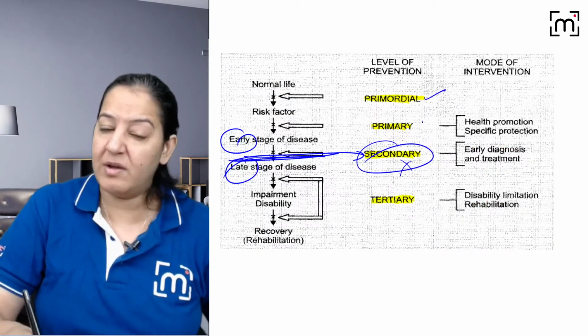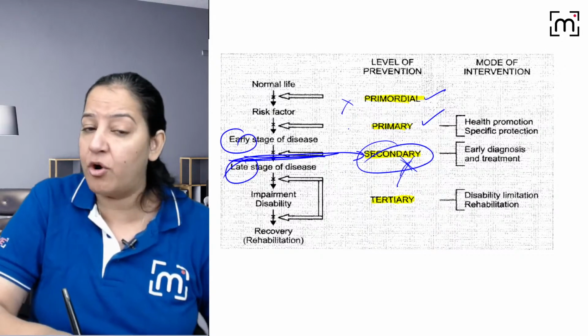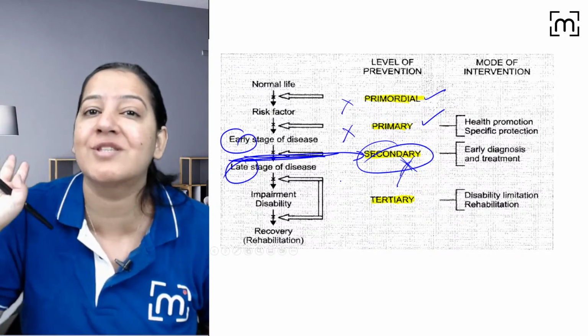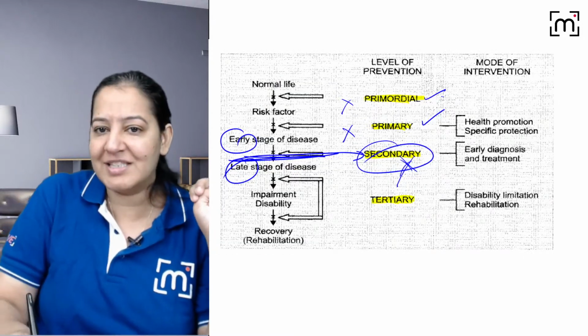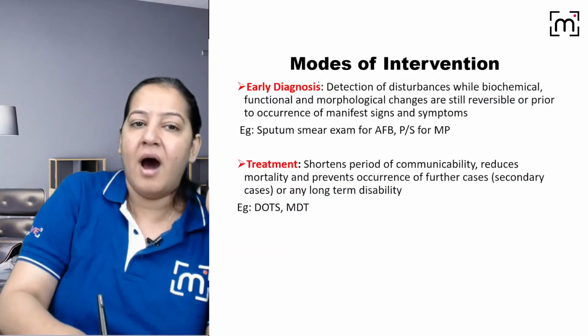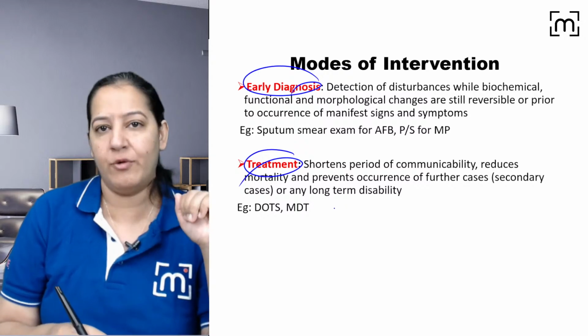If you have done this, now this will not happen, right? But you have not done this properly. Patient is not following. This is not done. So patient already has the disease. Now you have to provide treatment which is costly, right? How you can do that? यहाँ पे भी दो तरीके हैं, इसके भी दो तरीके हैं। इसके दो तरीके क्या हैं सेकेंडरी में? अर्ली डायग्नोसिस एंड ट्रीटमेंट. You do early diagnosis and you do treatment, right?